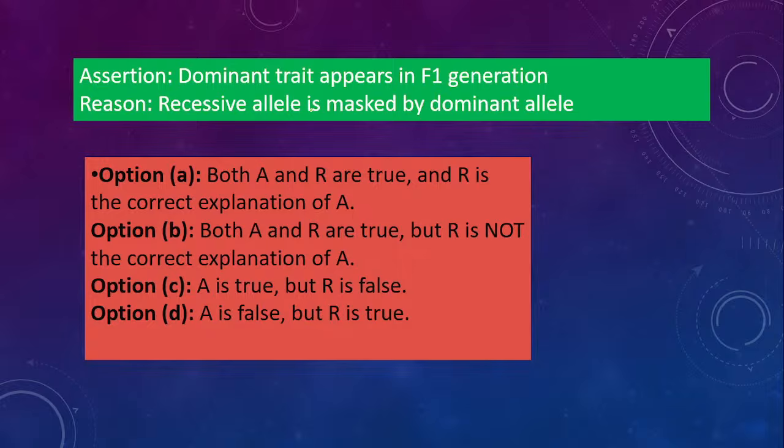Okay, assertion reason में कर लेते हैं. Assertion: dominant trait appears in F1 generation. Reason: recessive allele is masked by dominant allele. So easy one.